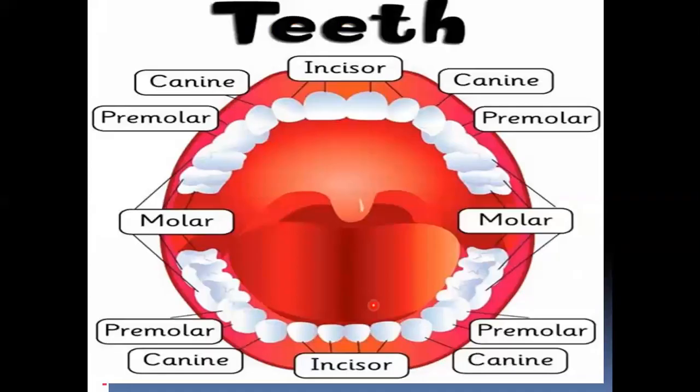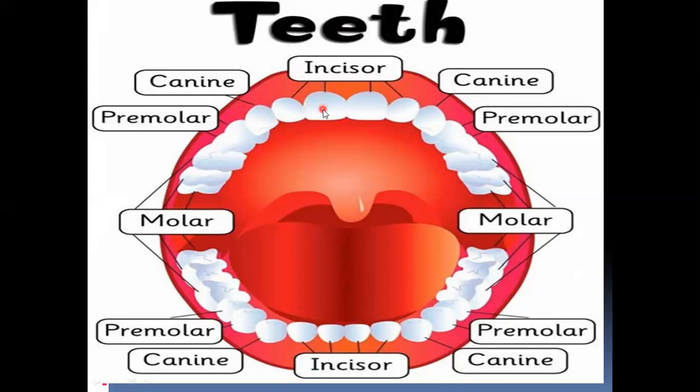Then let us learn the mouth in detail. I told you in the mouth we have teeth. These are the teeth and the tongue. Now we have 4 kinds of teeth. In an adult there are 32 teeth, 16 on the upper jaw and 16 on the lower jaw, situated in the sockets. Teeth are situated in teeth sockets.